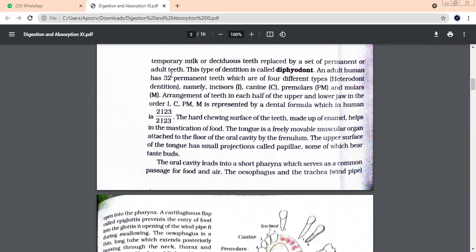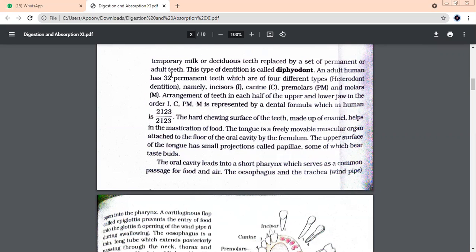We all know that an adult human has how many permanent teeth? 32. And all 32 are not similar. They are different types of teeth. Such kind of an arrangement where we have different types of teeth is known as heterodont arrangement. So we have got three words for our teeth now: thecodont, diphyodont, and the third one, heterodont.